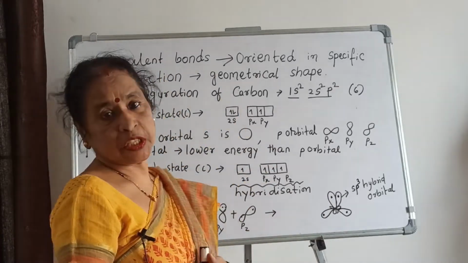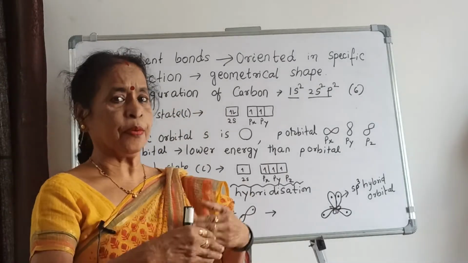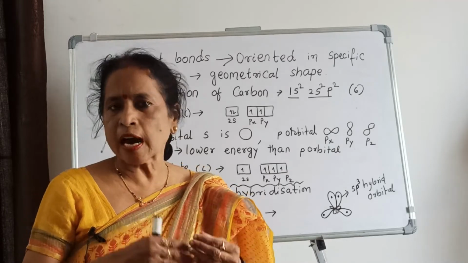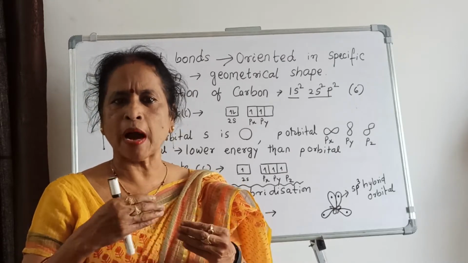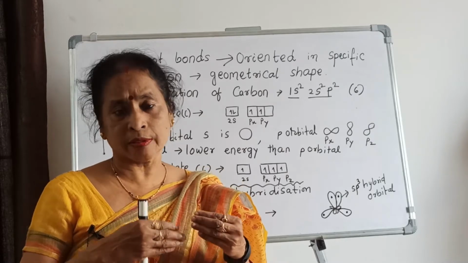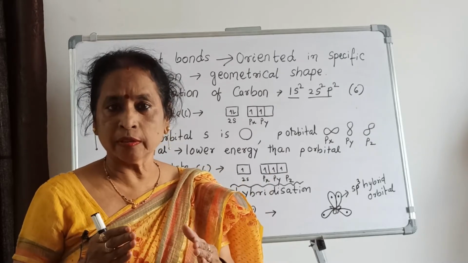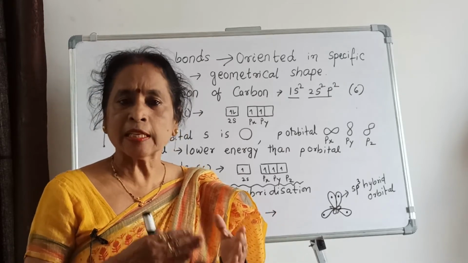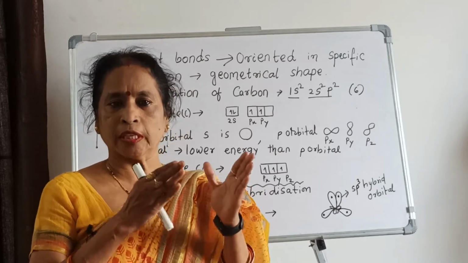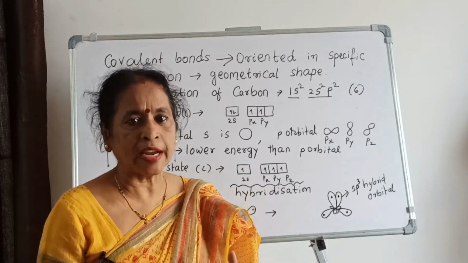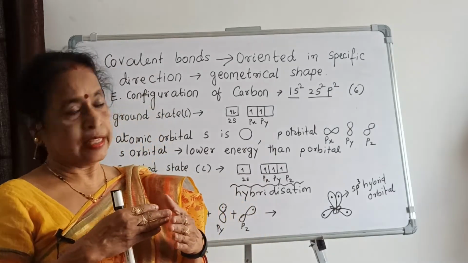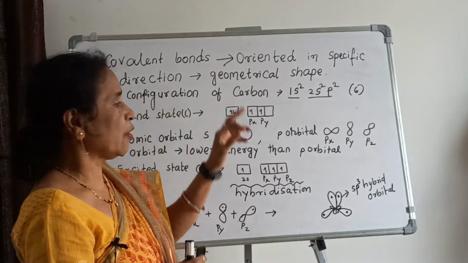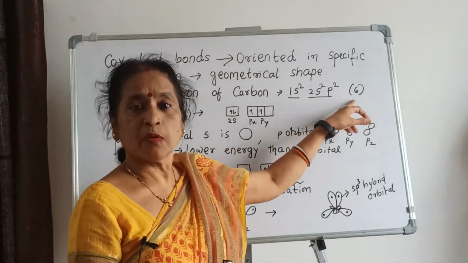Then if you come specially to organic compounds, carbon is responsible. Carbon forms sigma bonds and pi bonds. Sigma bonds are formed between carbon and carbon, and between carbon and hydrogen. Similarly, pi bonds are also formed between carbon and carbon, which you can find in ethyne and in ethene. So in organic compounds, we will first see the electronic configuration of carbon. What is the atomic number?